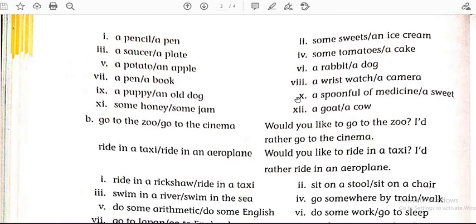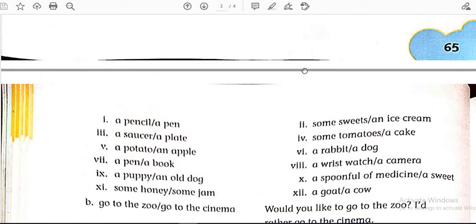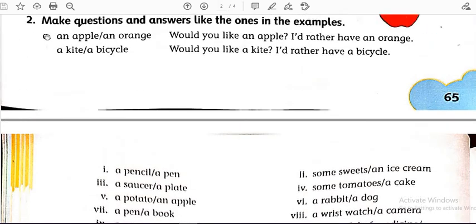Let's see question number 10. A spoonful of medicine, a sweet. So what will be the question? Would you like a spoonful of medicine? Then the answer will be, I would rather have a sweet. Again I am repeating the answer of question number 10. Would you like a spoonful of medicine? Question mark. I would rather have a sweet. So like this you have to solve exercise 1. That is exercise A.